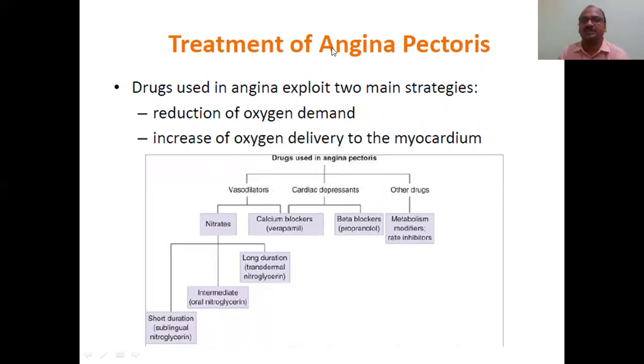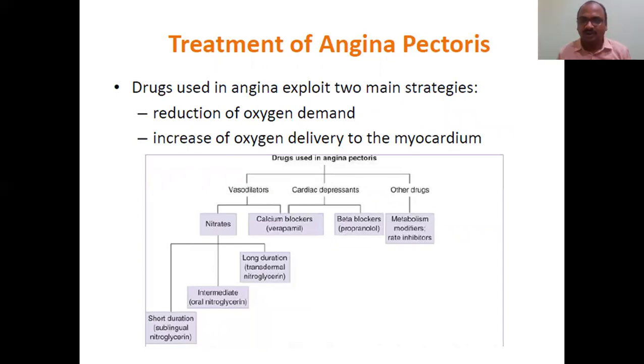I have already told you there is an imbalance between oxygen demand and oxygen supply: less oxygen supply, more demand. So in order to make the balance, we can increase the oxygen supply a little bit and reduce the oxygen demand a little bit. You got my point? So you can match them and make it balance.